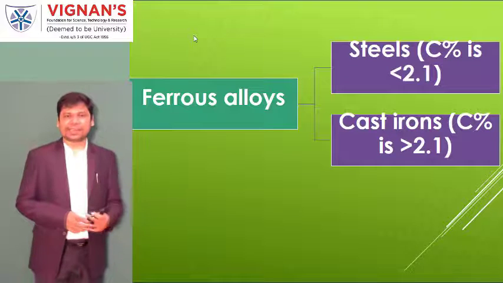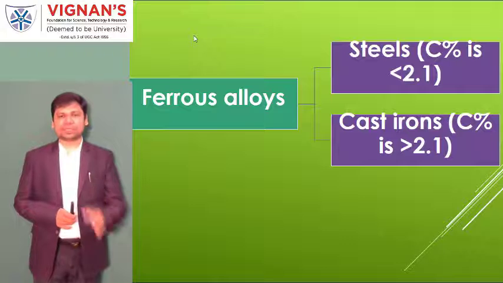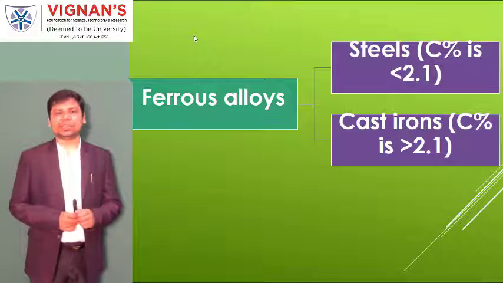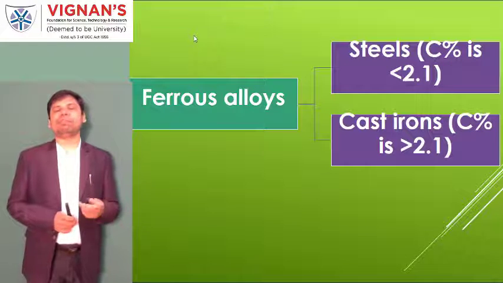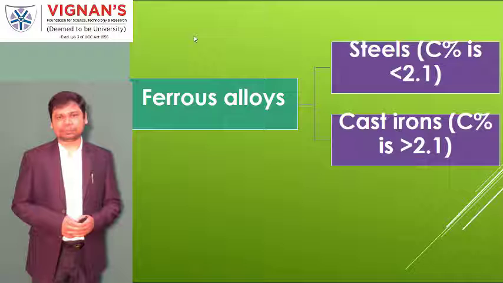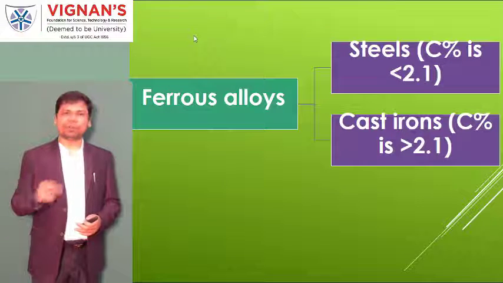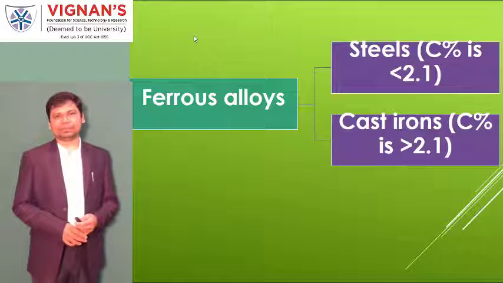And moreover, in cast iron, the percentage I mentioned is 2.1 to 6.67, but in real practical applications, the carbon percentage used is only about 4.5%. More than 4.5 up to 6.7, we call it cast iron, but the applications are limited. Why?